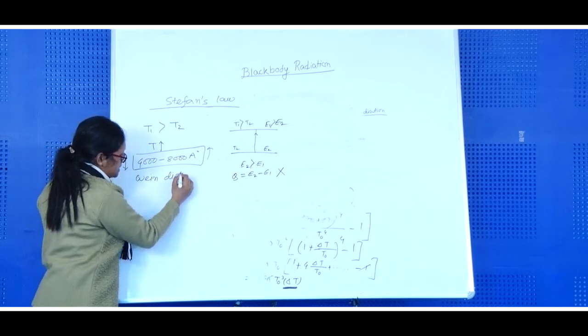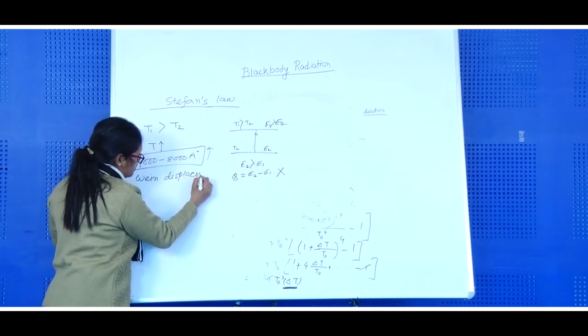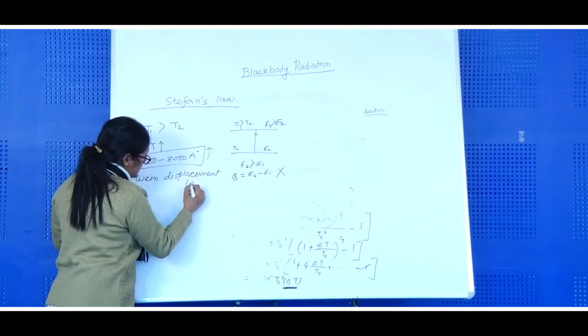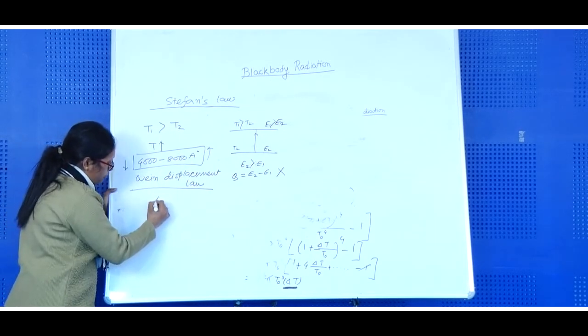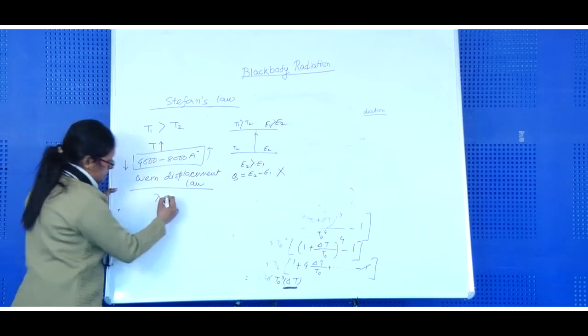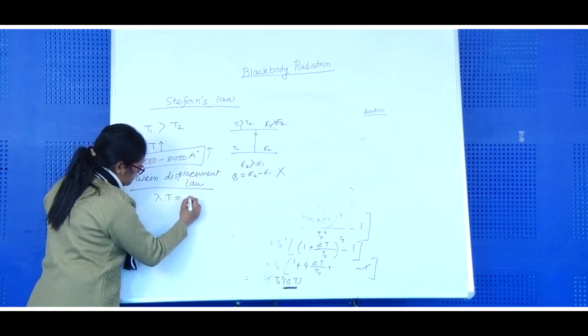Okay. So first, Wien gave his displacement law, which states that wavelength is inversely proportional to the temperature of the body.